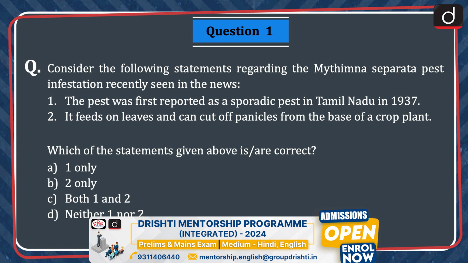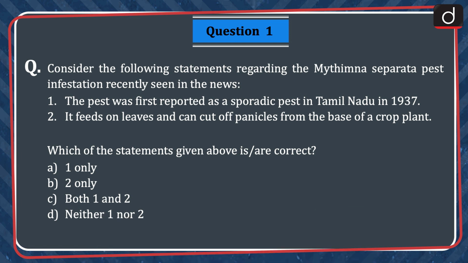Now, let's begin today's session. First question is, consider the following statements regarding the Mythimna separata pest infestation recently seen in the news. 1. The pest was first reported as a sporadic pest in Tamil Nadu in 1937. 2. It feeds on leaves and can cut off panicles from the base of a crop plant. Which of the statements given above is or are correct? 1 only, 2 only, both 1 and 2, or neither 1 nor 2. The correct answer is option C, both 1 and 2.